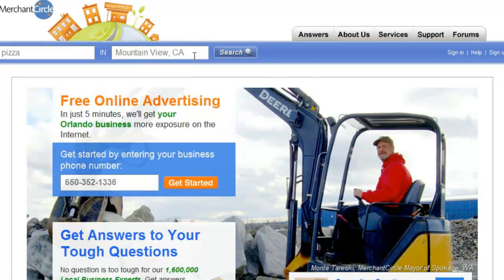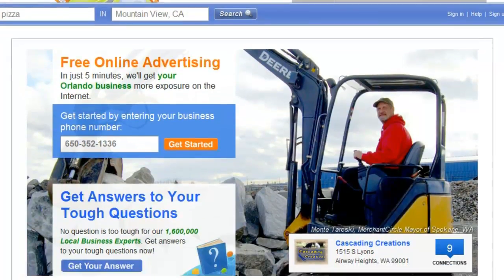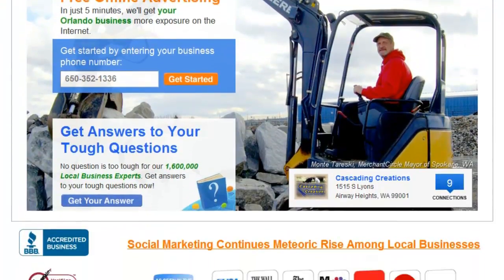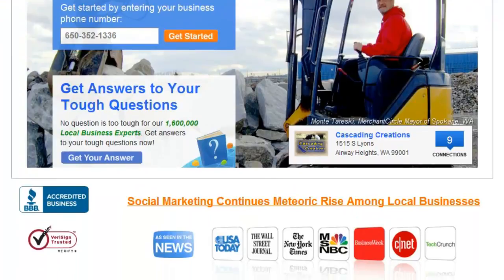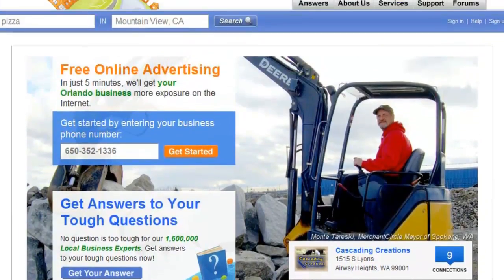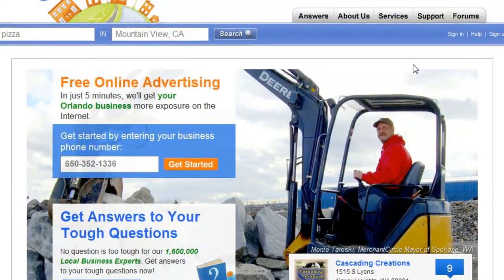They feed into all of the local search results as well, depending on the topic. And if you can get listed here, you can find that your business will start popping up on the search engines. So of course you have Merchant Circle. You want to register, set up an account, and once you set up an account, you can begin filling out the information and giving them the information so that they can actually rank you.